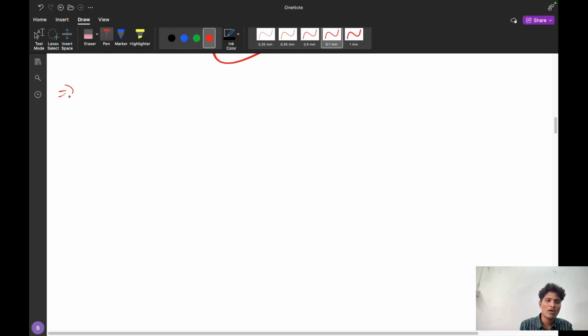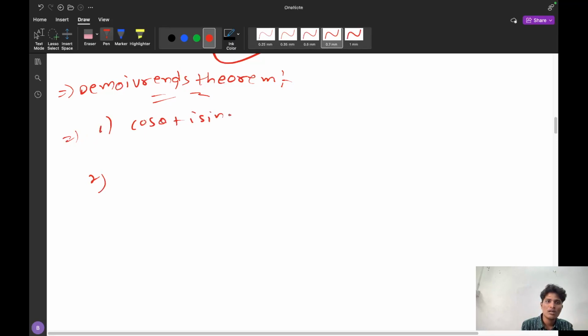Now we are going to discuss one important theorem, that is De Moivre's theorem. What De Moivre has given are two important theorems. The first theorem is cos theta plus iota sin theta whole power n.